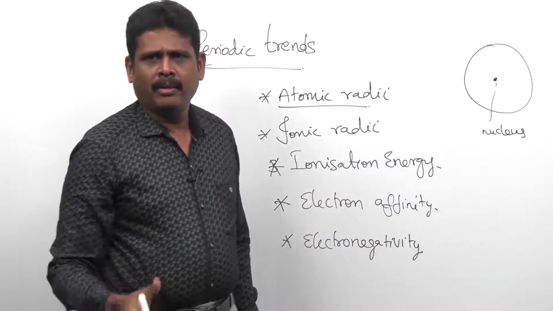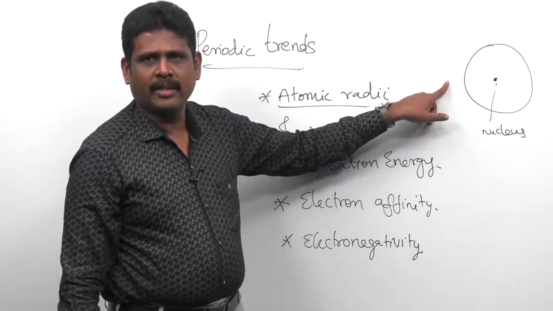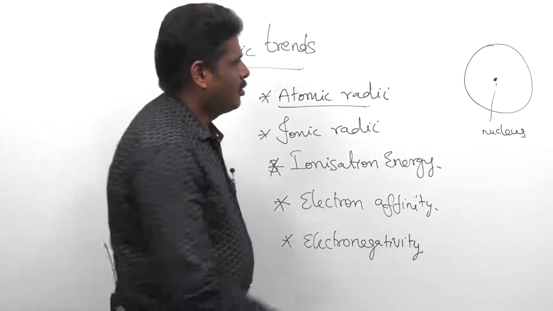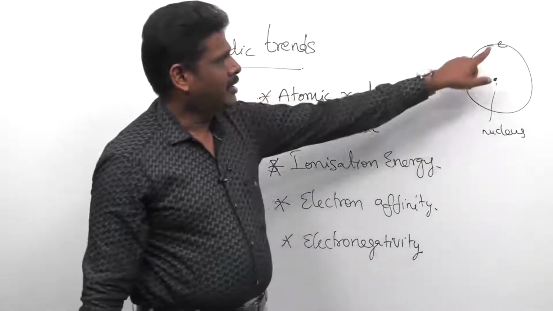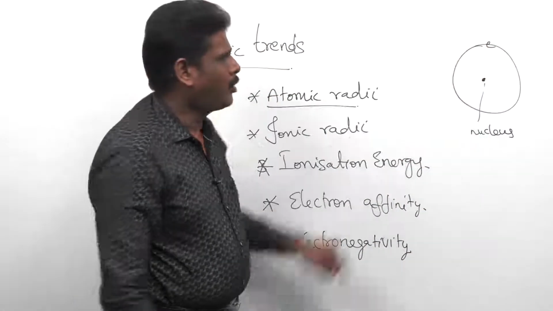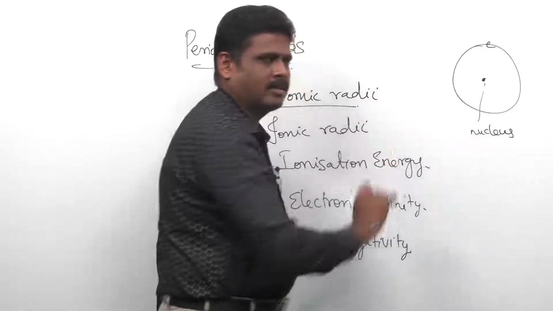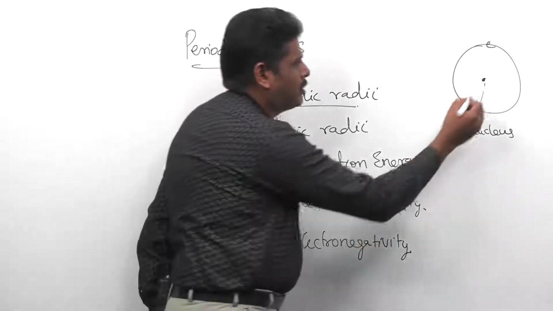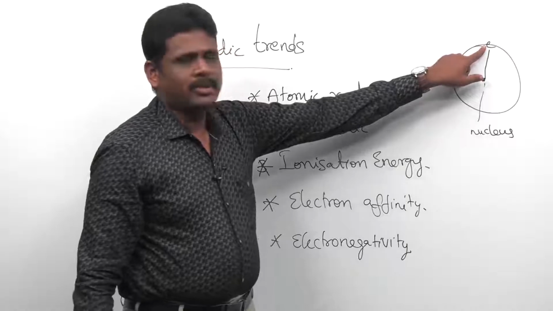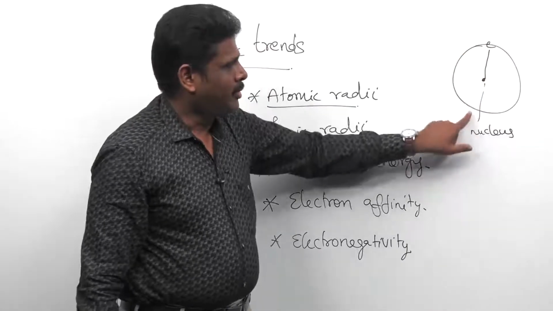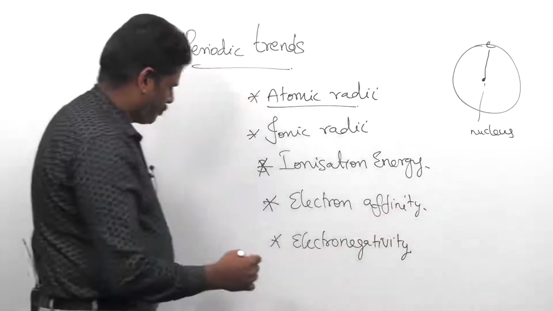As we are aware, electrons revolve around the nucleus in stationary orbits called shells. The electron present in the outermost orbit is called the valence electron. So, the distance between the center of the nucleus and the outermost orbit is called atomic radii. There are two types of atomic radii.